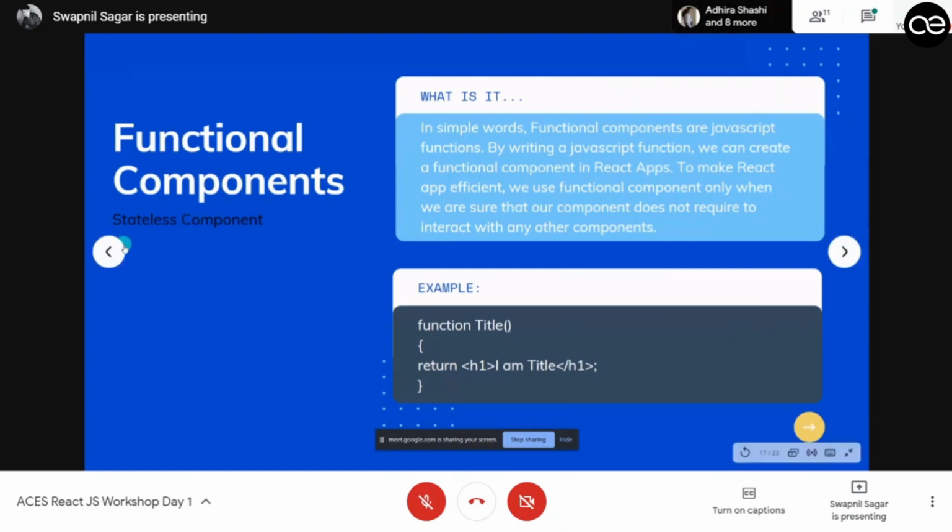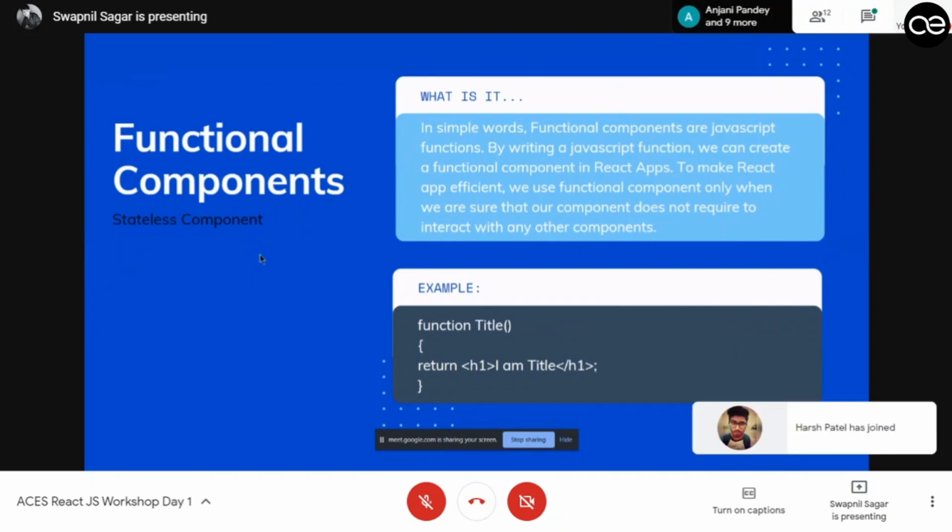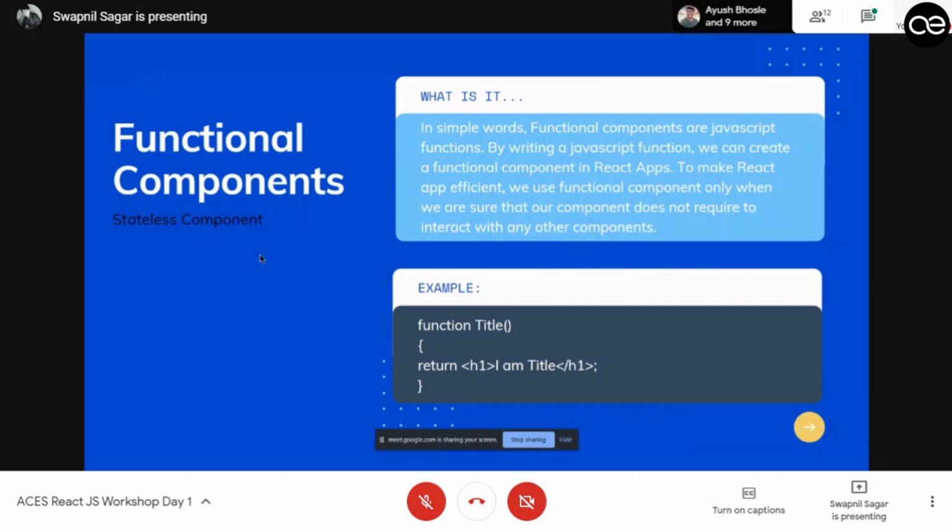Functional components are called stateless components. But why are they called stateless components? What does stateless mean? I will say that states are basically the features of a component. So a functional component doesn't have any features like a class-based component, because they work independently. In simple words, functional components are just JavaScript functions. You can write one and return JavaScript XML and it will just render that.